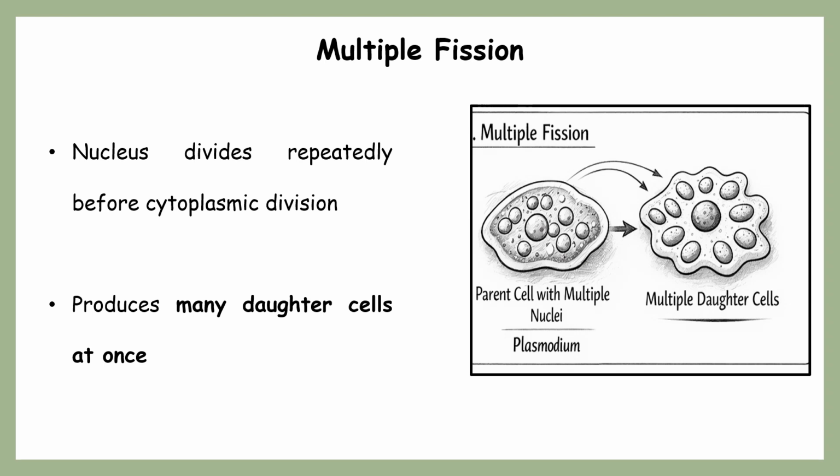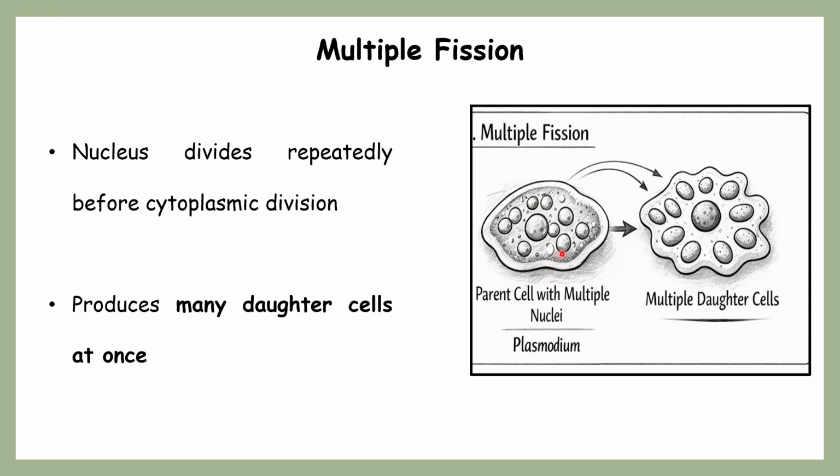First it starts with the karyokinesis process, which is followed by the cytokinesis process. But the difference is that in this type of fission, a multiple number of daughter cells are formed, so it is named multiple fission. You can clearly see the same thing in this diagram on the slide. First the nucleus divides repeatedly by mitosis continuously, and hundreds of nuclei are formed once the karyokinesis is over.